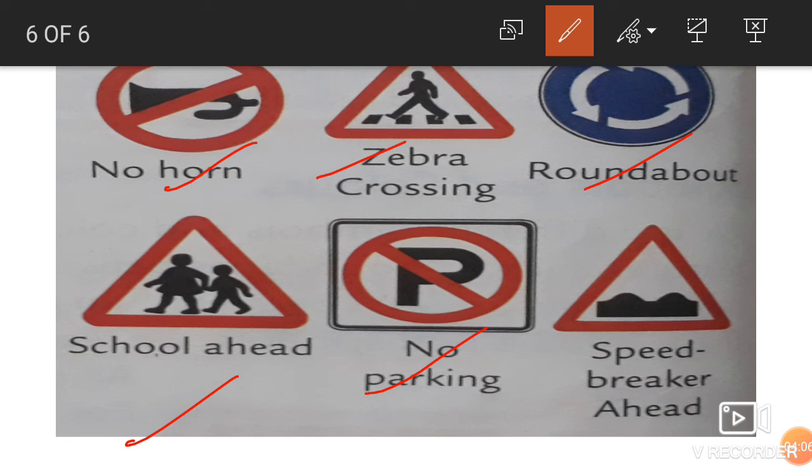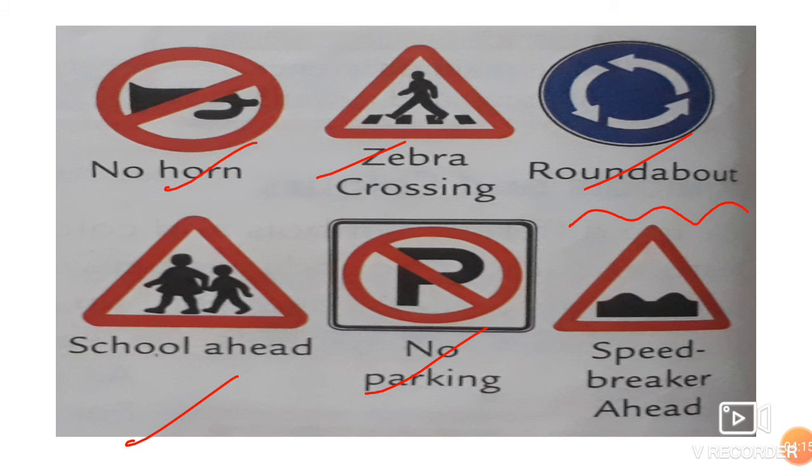No parking. The speed breaker. You must have seen how the speed breaker looks on the road; this sign shows a speed breaker. There are more signs. If you are able to find them on Google, beta, you can study those also, just from the general knowledge point of view.